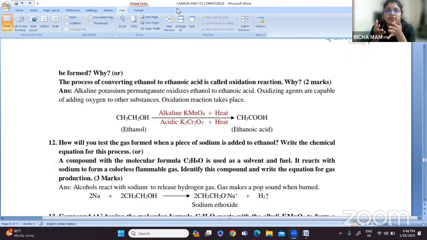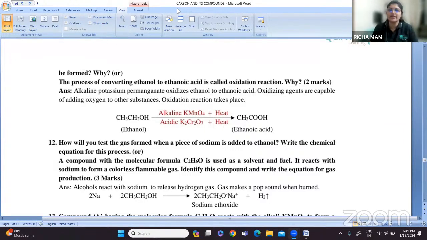Suppose they may ask you to give the differences between saturated and unsaturated compounds, or give a reaction to show how ethanol undergoes oxidation to form ethanoic acid. So give an example like this.